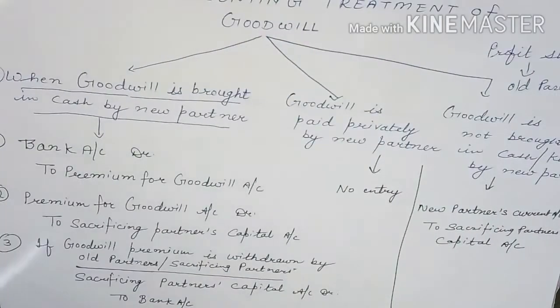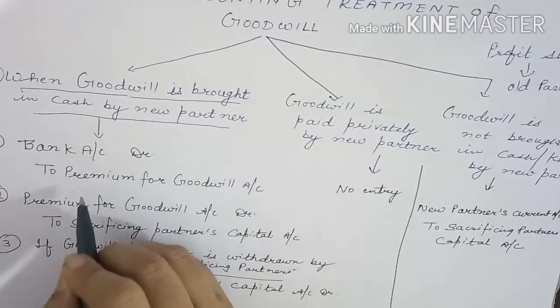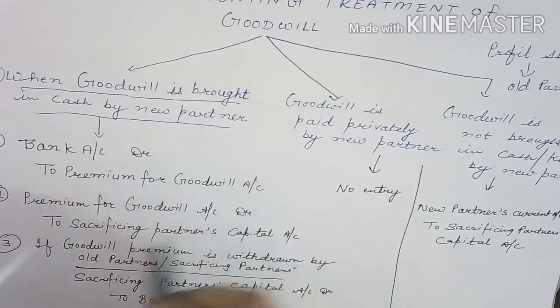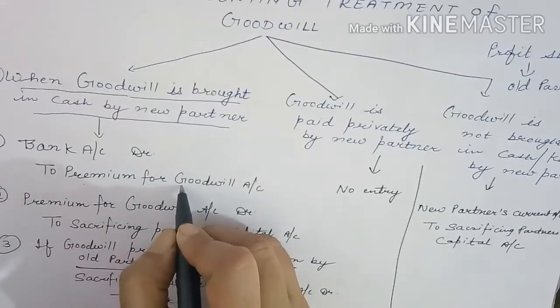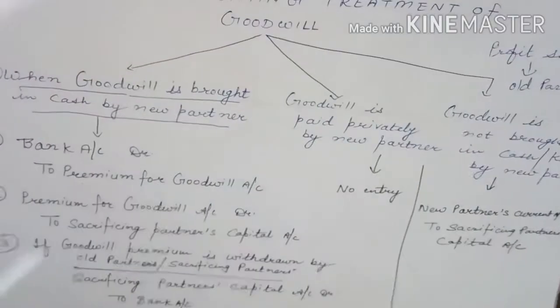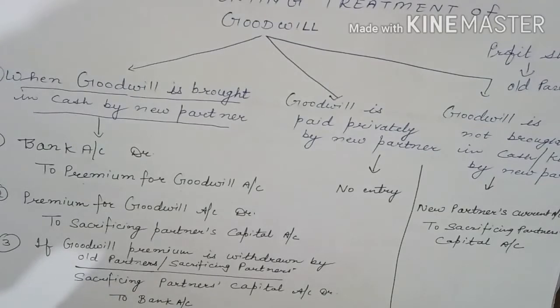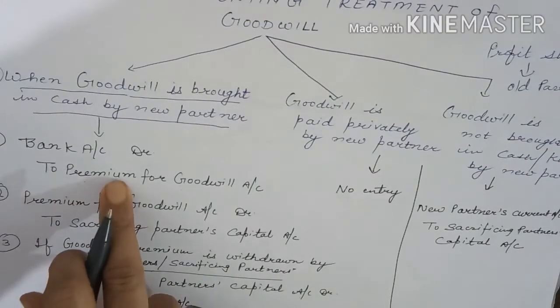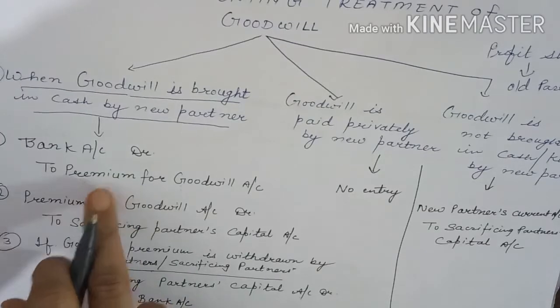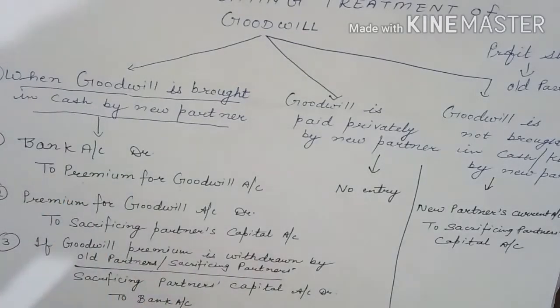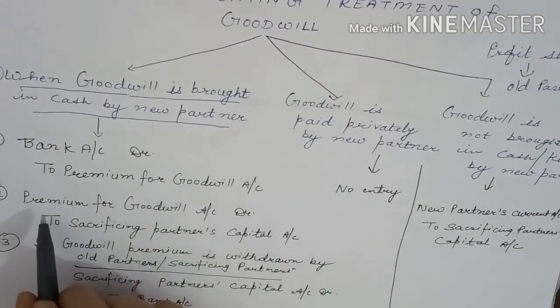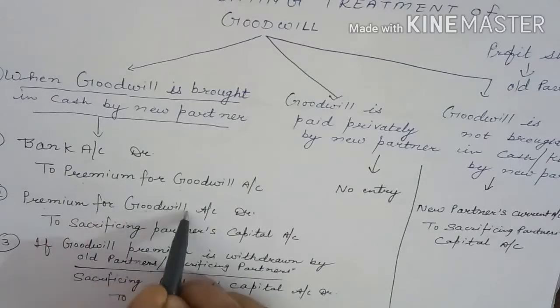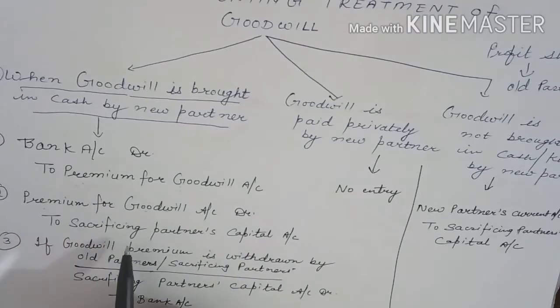Then our first entry will be bank account debit to premium for goodwill account. This account will be opened for the cash brought by new partner for the goodwill. And this premium account, where it will be transferred? It will be transferred to the account of the partner who has sacrificed his profit share in favor of new partner. So our second entry will be premium for goodwill account debit to sacrificing partner's capital account.